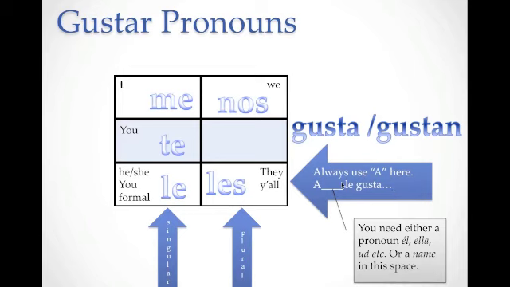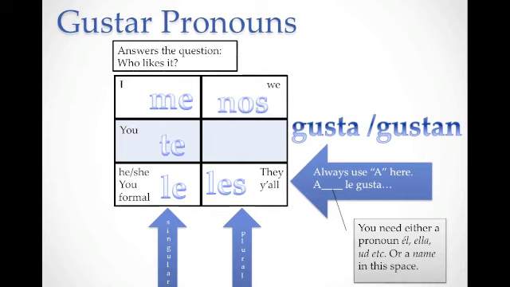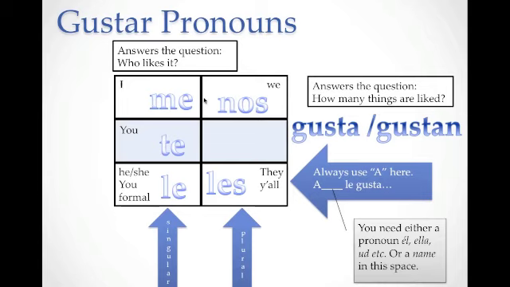Okay, I was noticing on the last quiz you guys still had trouble with that. So make sure you get that, and if you have questions, make a note of it on the notes that you're taking right now. Remember that the gusta chart answers the question, who likes it? And gusta and gustan answer the question, how many things are liked? Okay, so if Timmy likes it, we would put le, and if he likes one thing, we would say gusta. If we like it, we would put nos, and if we like more than one thing, we would say gustan. Okay?